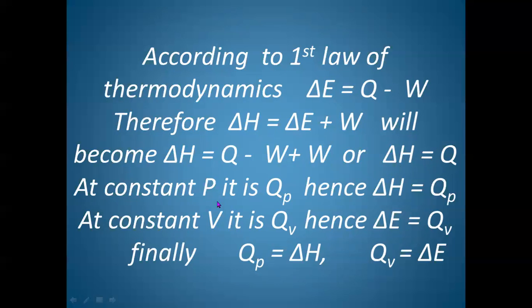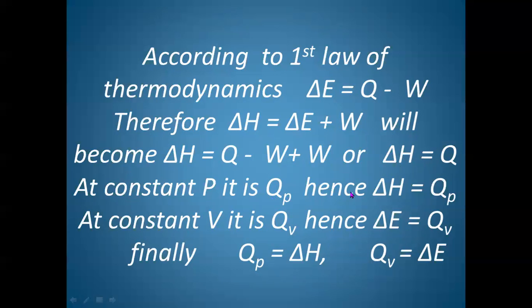Now, at constant pressure, the heat absorbed will be given as QP, and at constant volume, heat is given by QV. Here P represents constant pressure and V constant volume.